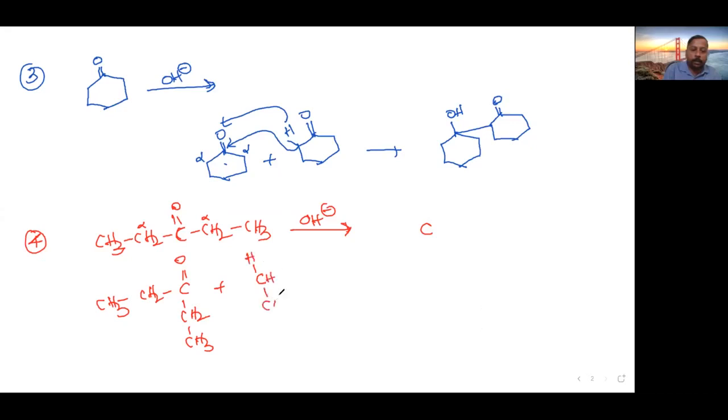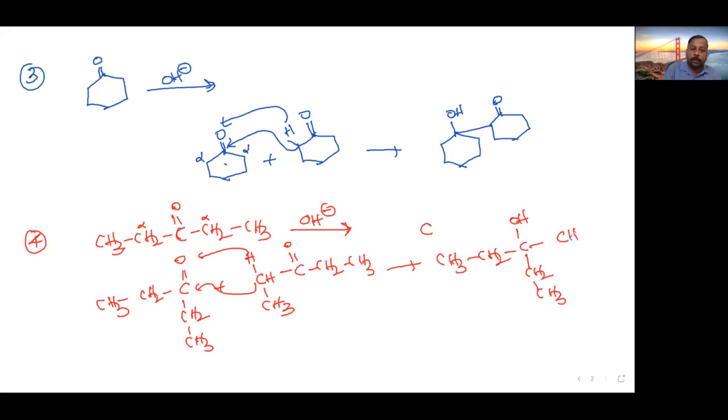This will be CH, CH3, then C double bond O, CH2 and CH3. Simple. So here and here. The answer will be something like this: CH3, CH2, COH, then CH2, CH3, then CH, then C double bond O, CH2, CH3, then CH3. That's all. This is the answer. Very easy.